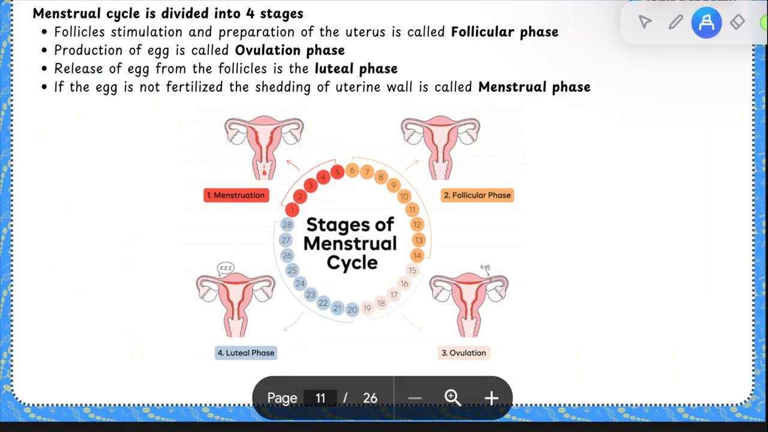सो अब इस प्रोसेस की 4 स्टेजेस होती हैं, ठीक है ना? सो फॉलिकल स्टिमुलेशन एंड प्रिपरेशन ऑफ द यूटेरस is called the follicular phase. Then you have the production of the egg, which is called the ovulation phase. Then you have release of the egg from the follicles, which is called the luteal phase. And if the egg is not fertilized, ठीक है, और आपकी यूट्रिन वॉल किसी काम की नहीं रहती, तो it is shed and that is called the menstrual phase.